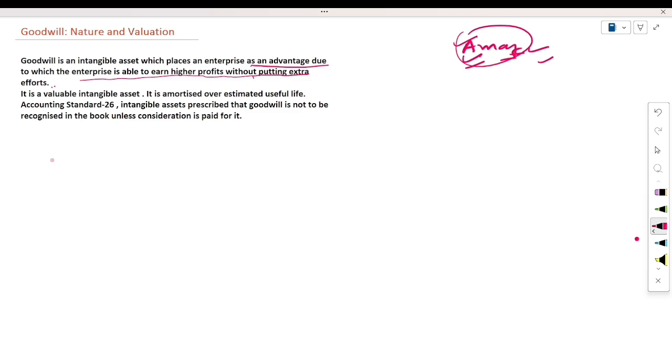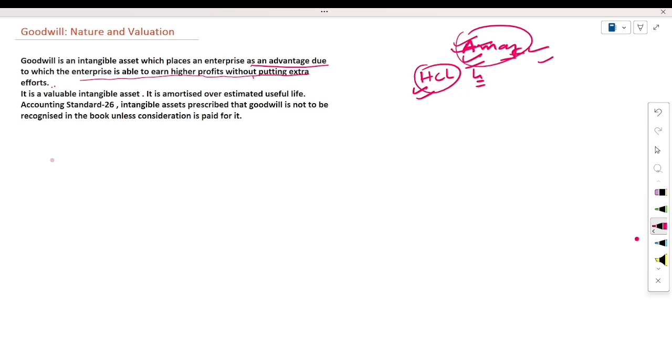Suppose in place of Amazon, you start a new firm whose name is HCL Limited. In the first year, nobody knows you. Whatever products or services you provide, it will be very difficult for you to enter the market because nobody knows your business, what your quality is and what type of goods or services you will provide.